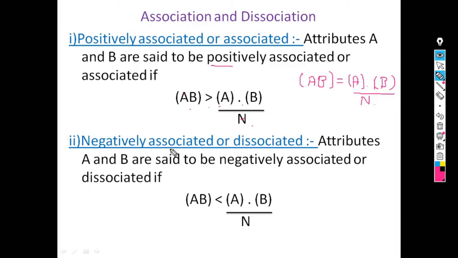Next term is negatively associated or dissociated. Attributes A and B are said to be negatively associated or dissociated if AB is less than A into B by N. That means if they are not independent and AB is less than A into B by N, then they are said to be negatively associated or dissociated.